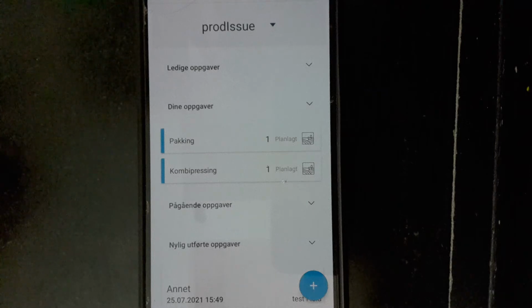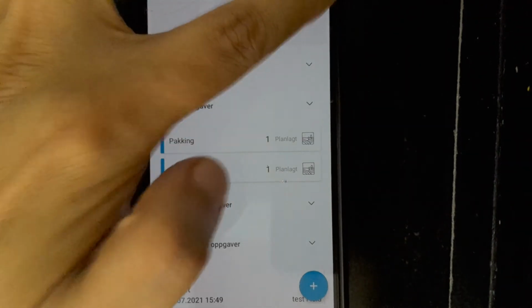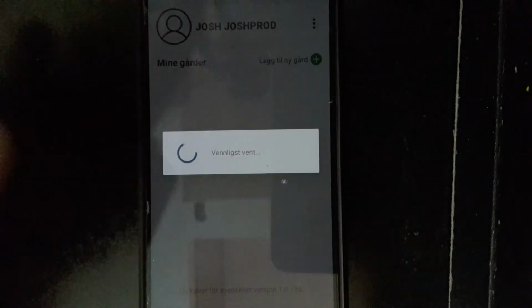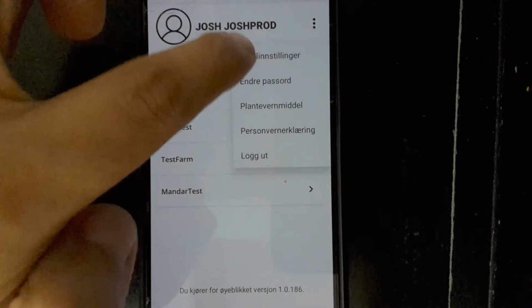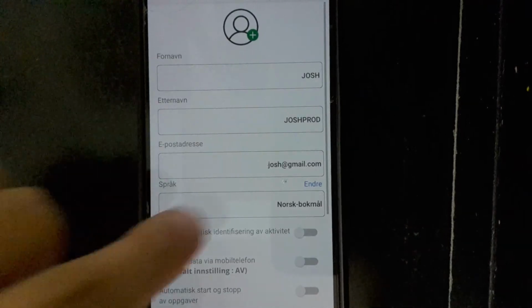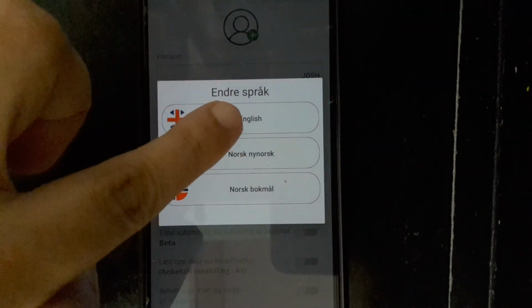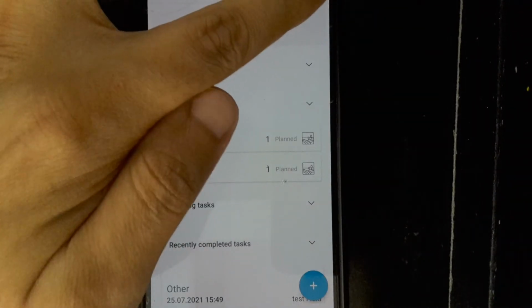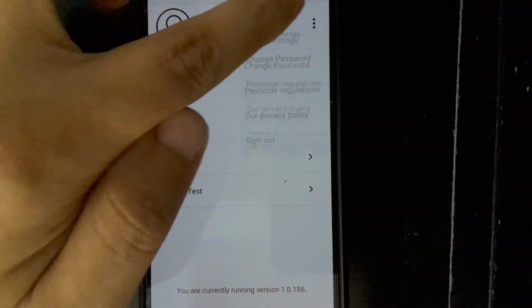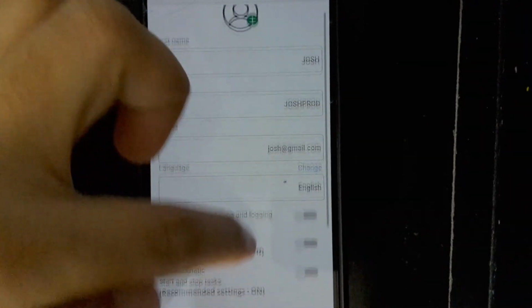Now let's move to the next part, where we are using geofencing along with voice commands. First I will try to update the language in the application so that I will be able to give the commands in a specific language. So I am just going to the user profile page. Here I will just switch to English. I have switched the application language to English. Now I will go to the user profile page once again.